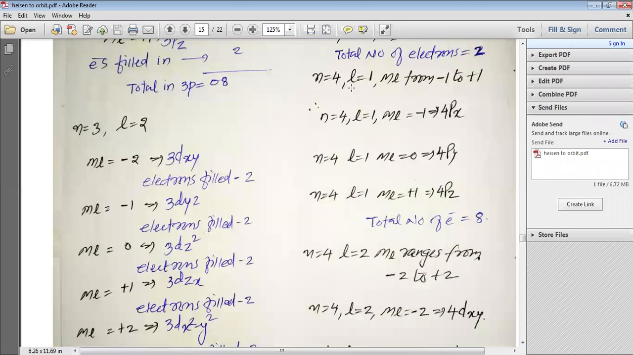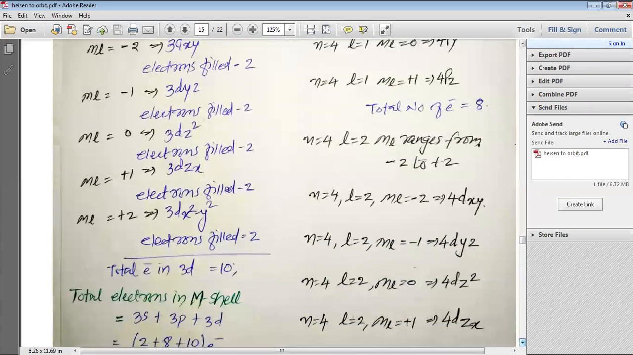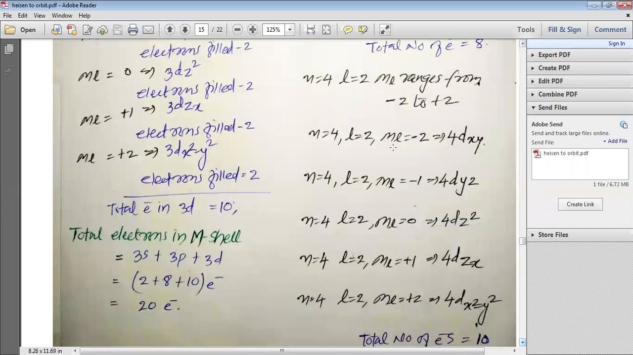When you have n is equal to 4, your L is equal to 1. Therefore, your ML ranges from minus 1 to plus 1. So when n is equal to 4, L is equal to 1 and ML is equal to minus 1, we have 4px. When n is equal to 4, L is equal to 1, ML is equal to 0, we have 4py. When n is equal to 4, L is equal to 1, ML is equal to plus 1, we have 4pz. And in all these three, 4px, 4py and 4pz, the total number of electrons that can be filled is 8.